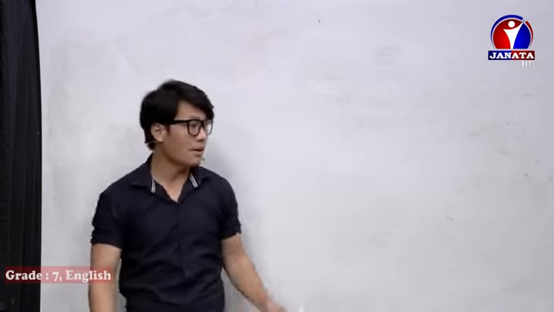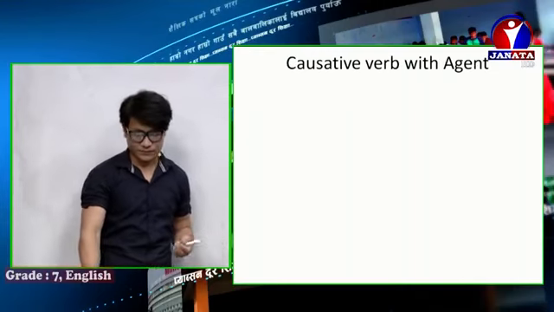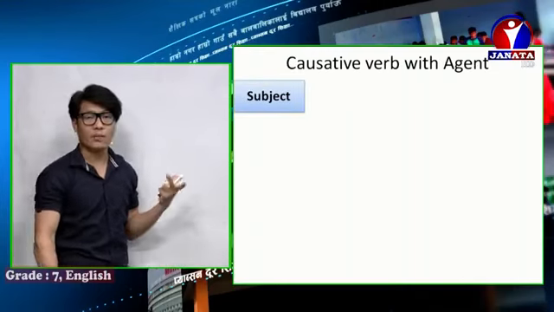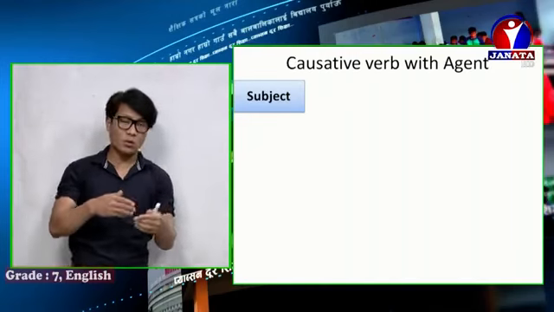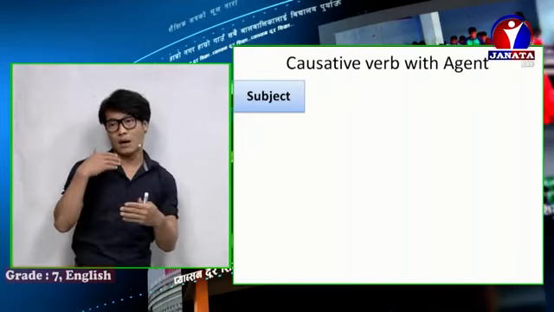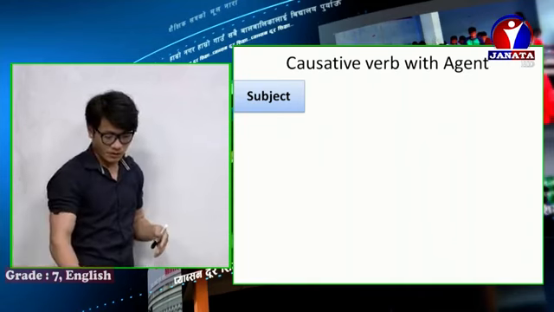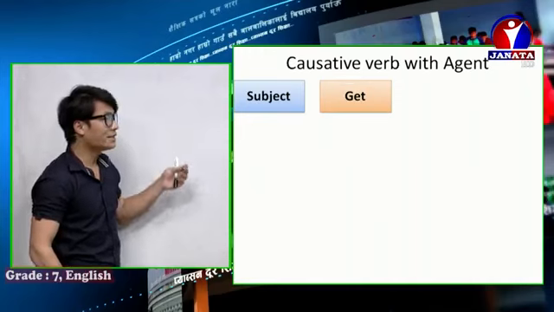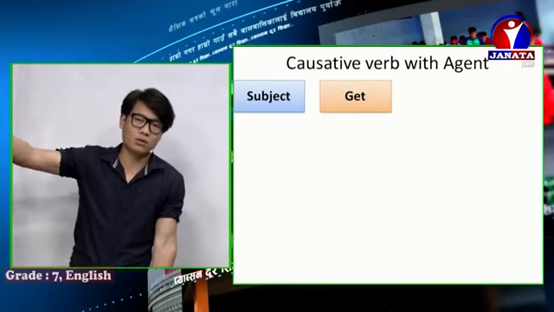Now let's talk about the other two causative verbs with an agent once again. You know very well the subject is who compels, permits, wishes, or forces the agent to do something. Get is a causative verb used to convince someone to do something.